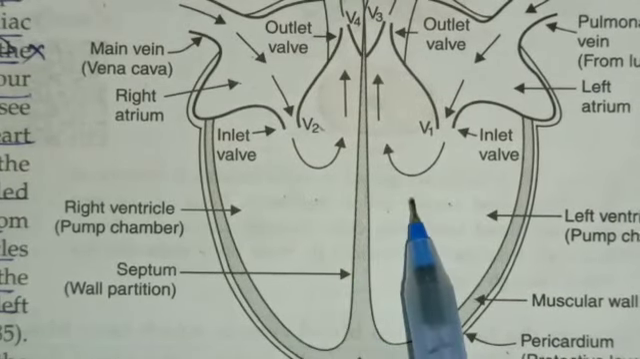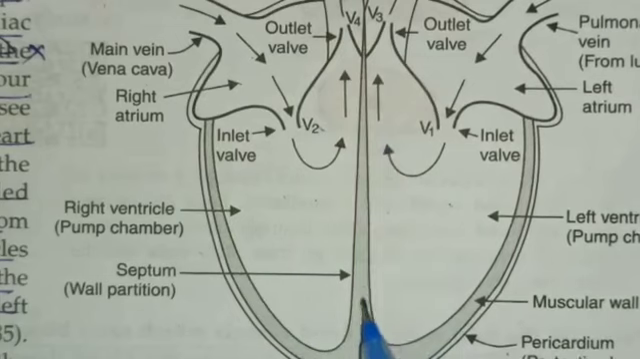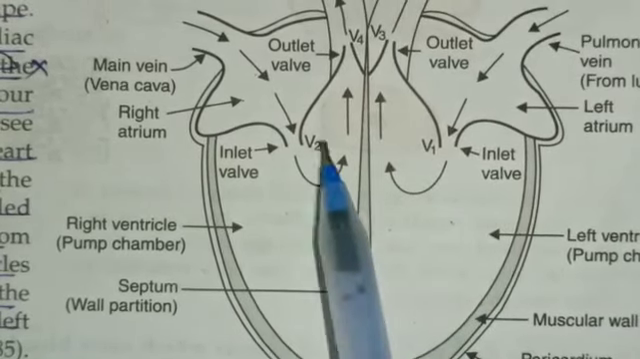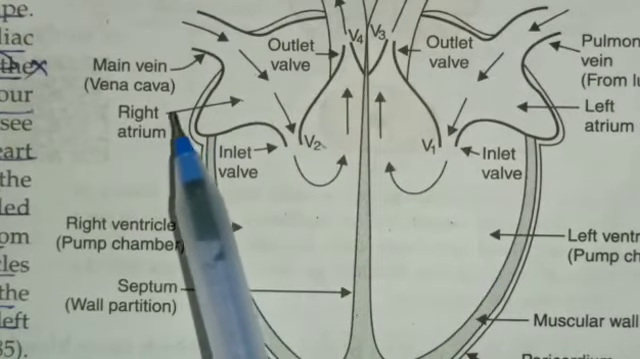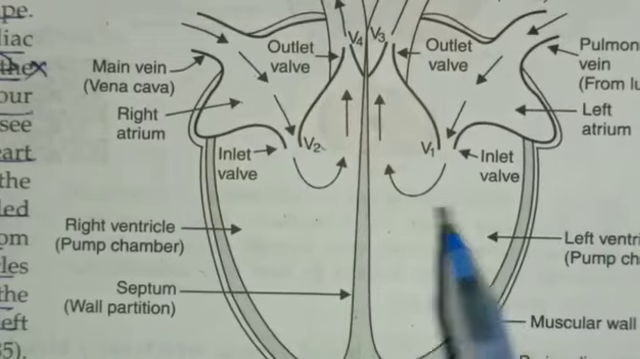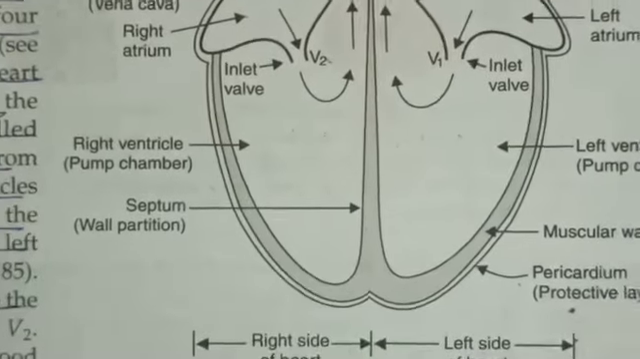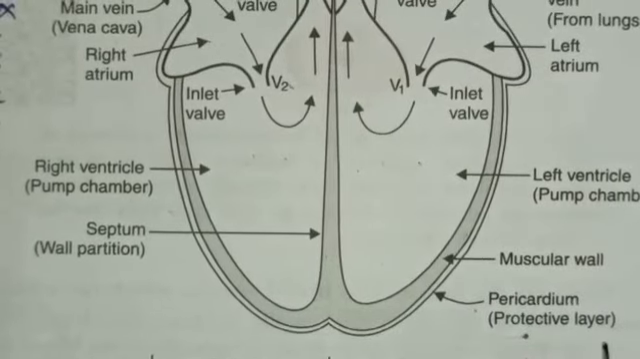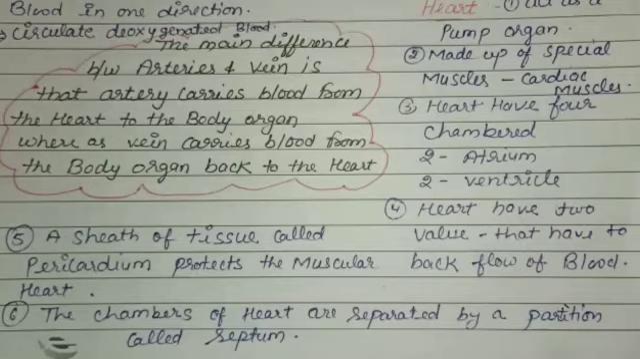The four chambers are separated by a septum. The two valves, V1 and V2, are present between the right atrium and right ventricle, and the left atrium and left ventricle, respectively. Here a muscular wall is present and a protective layer is present, which is called the pericardium.